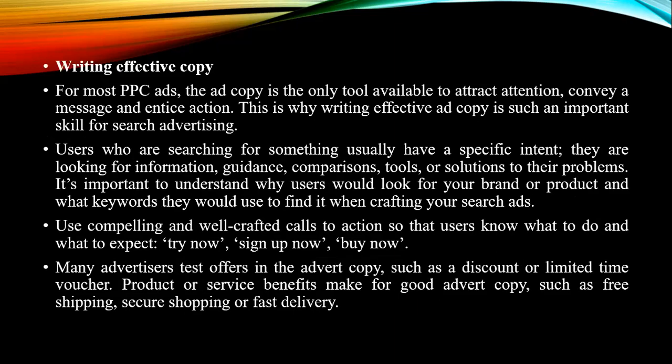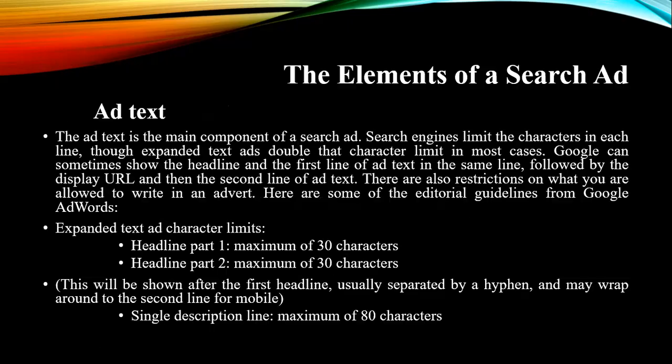One more thing to concentrate on is writing effective copy. When you write effective copy, again you have to see whether it will be giving some information to the customers or not. So you have to write something like try now, sign up now, buy now, all these things so that they can go to the next step. When they click that link, they should feel that it is easier and they can access it. You have to give them terms that will help them take the necessary information they would like to take. So that is what is included in the first element, ad text.